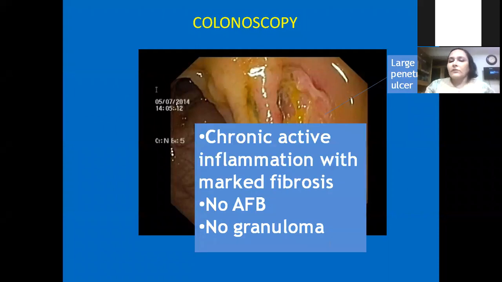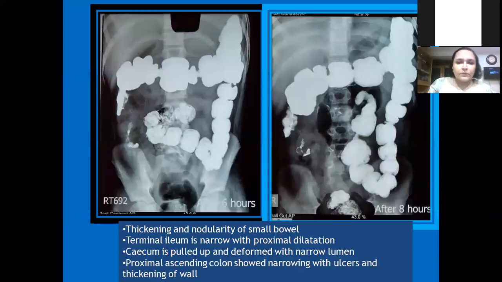Ultimately, the histopathology showed chronic active inflammation with marked fibrosis, but there was no AFB, no granuloma, and it was nothing like typical tuberculosis. The child also underwent a barium meal follow through. At that time, Dr. M.R. Shah was there, and he used to do the reporting; he was really very expert in barium meal reporting.